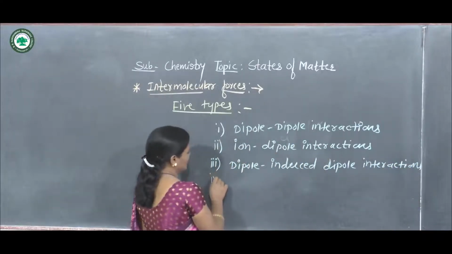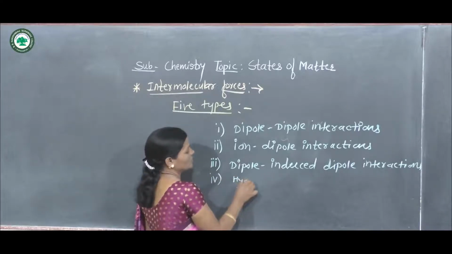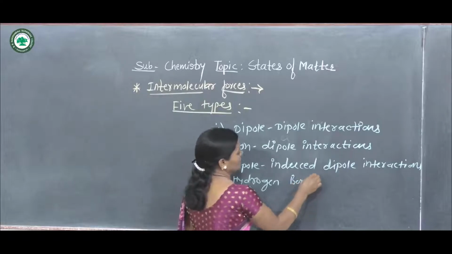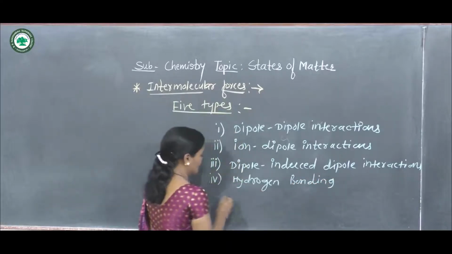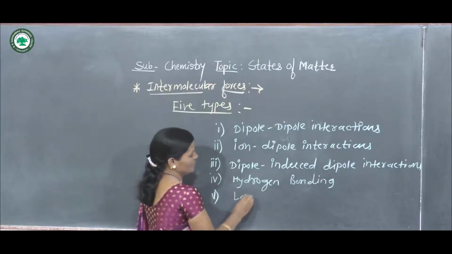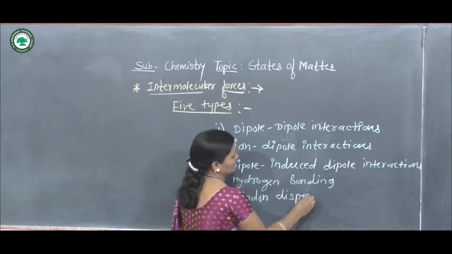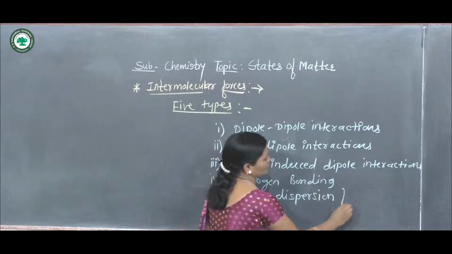Fourth type that we have to see, that is hydrogen bonding. And the last one, London dispersion forces.